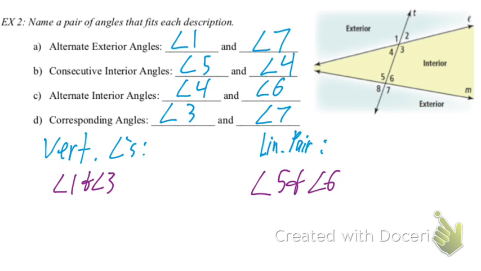Okay, questions on that at all? Linear pairs, just 2. Yeah, and they make a straight line, so they also have to be adjacent.